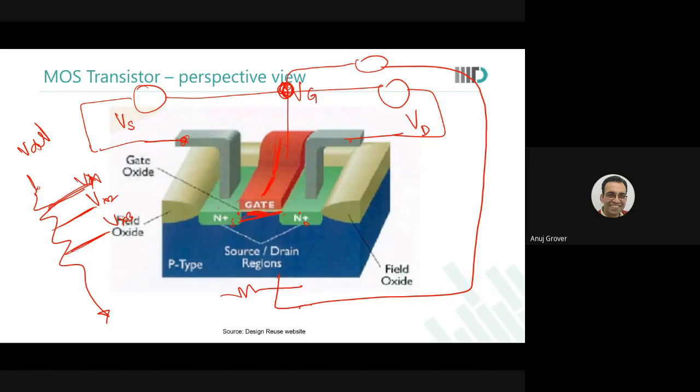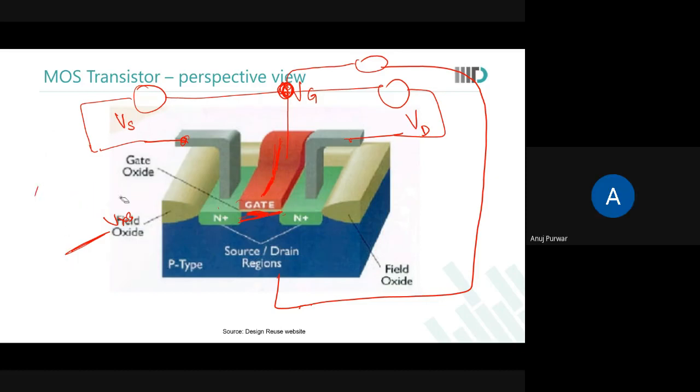So possibly, Anuj, I have not actually understood your question. I have tried to explain what I have understood, but did that help you? Yes sir, actually I am asking this only. This inversion region that you have drawn, on the source side it is deeper and at the drain end it is not deeper. This is only about electron density we are talking about. Everything is at the surface. There is no depth to it.